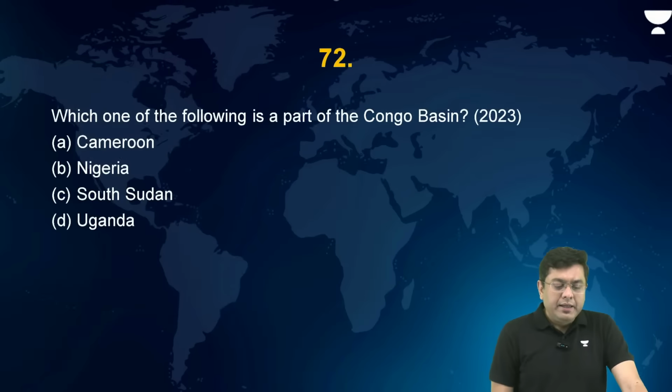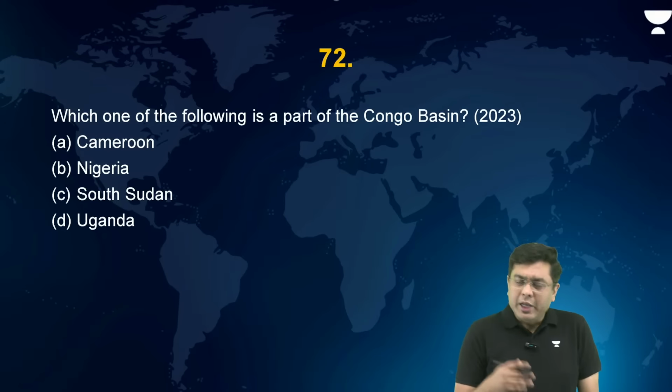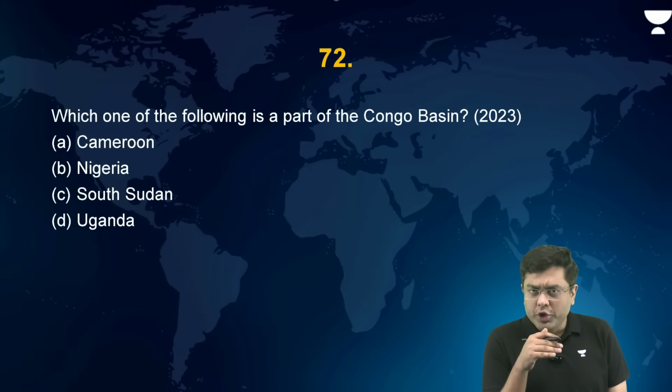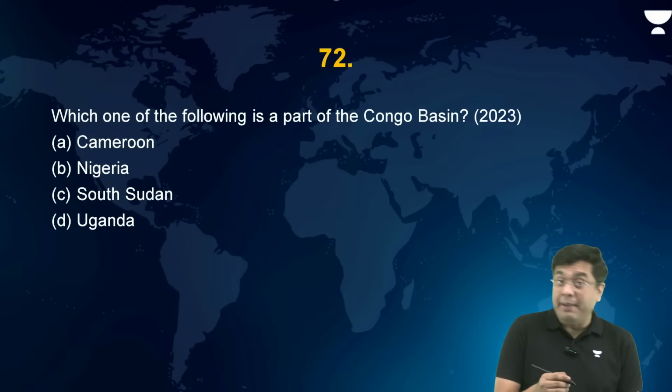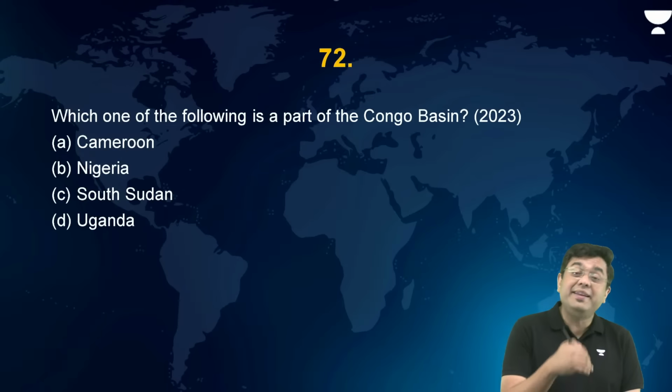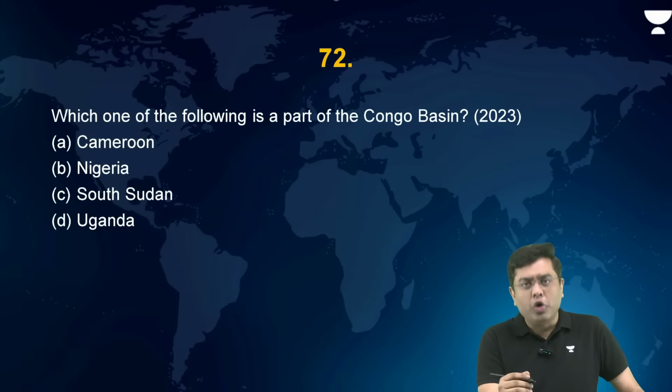Okay. Now, which one of the following is part of the Congo River Basin? Now, the Congo drains through the central portion of Africa to the west, right? But if you take a look at the other regions, Cameroon is the one which lies in the Congo Basin. Nigeria is to the northwest of the Congo Basin.